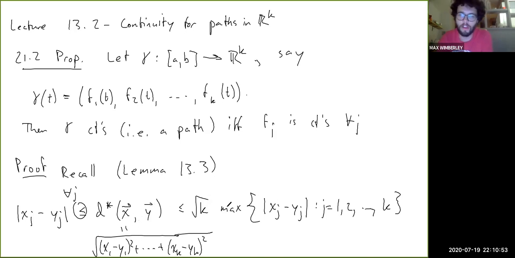Then on the other side, if you take all of these terms inside and replace them by whichever one is biggest, then you'd get k times the biggest, like xj minus yj squared. But then you could pull the xj minus yj squared out of the radical, and you'd end up with the square root of k times that maximum absolute value of xj minus yj. Okay, so that's where these inequalities come from. And basically, the proof is very similar in structure to that for 13.3. So I'm going to go through it fairly quickly here.